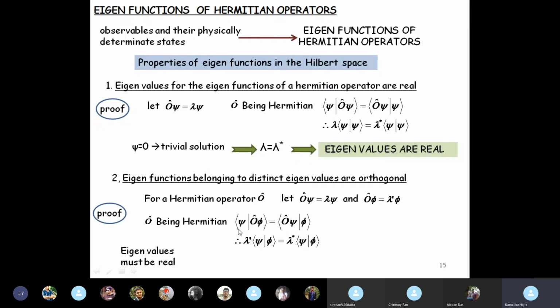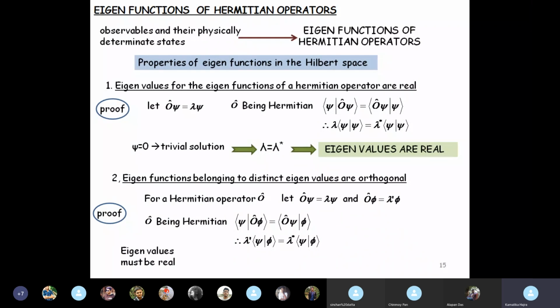Now, this relation will be true only if either this minus this is 0, psi inner product with phi minus psi inner product with phi is 0, or if lambda prime minus lambda star is 0. Now, since eigenvalue is real, lambda star must be equal to lambda. But if lambda prime is equal to lambda star, then that means lambda prime equal to lambda, which cannot be true because we started off with two different eigenvalues.